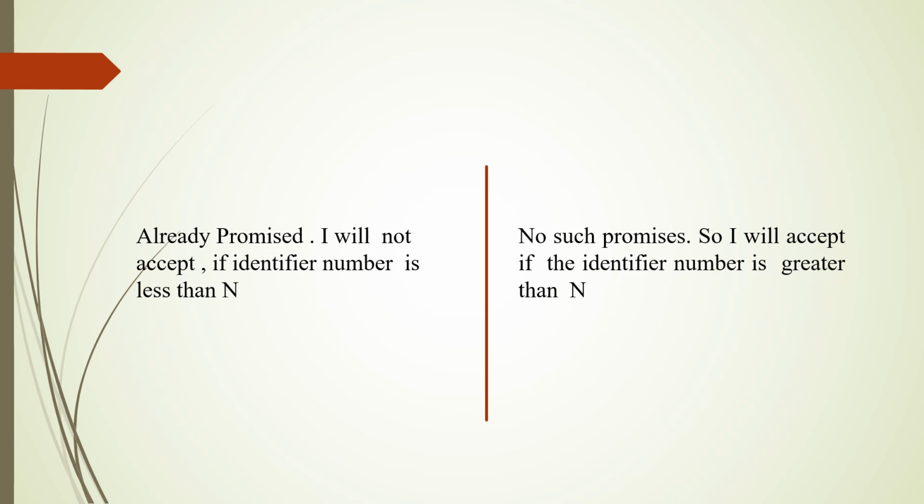Say I accept the message sent at 1 p.m. Now at 2 p.m., another message I received. So what should I do? I should ignore the message which was sent to me at 1 o'clock. Now I should accept only the message received recently, that is the message received at 2 p.m. I should ignore the earlier messages. That is the concept, that is the meaning.